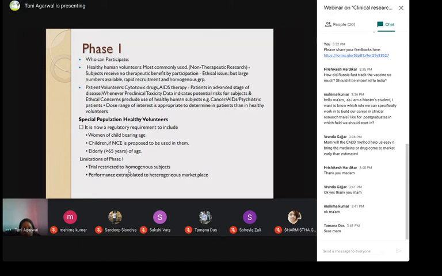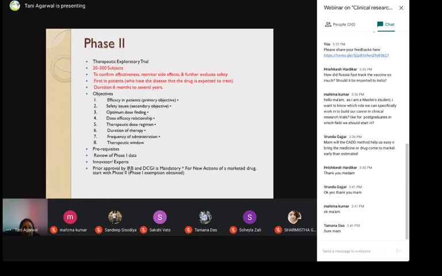Now, quickly going on to phase 2, that is the therapeutic exploratory trial. As you can see, the number of participants is much more in this case. Now you have 20 to 300 subjects. The objective is to confirm the effectiveness, monitor side effects, and further evaluate safety.